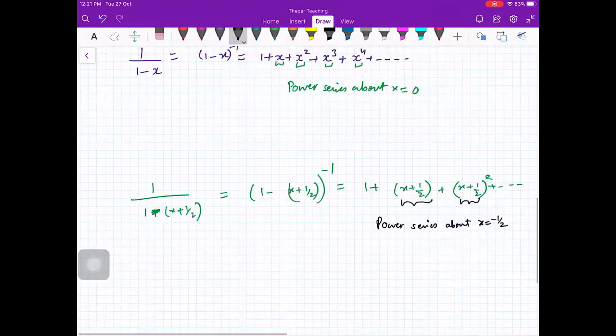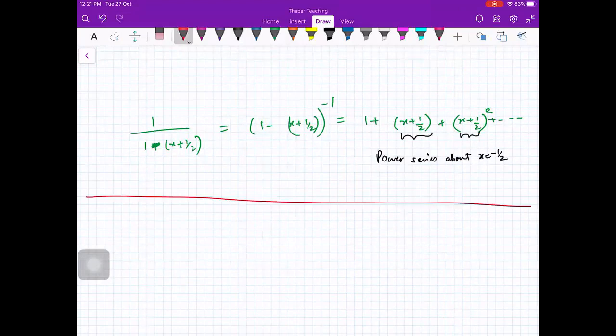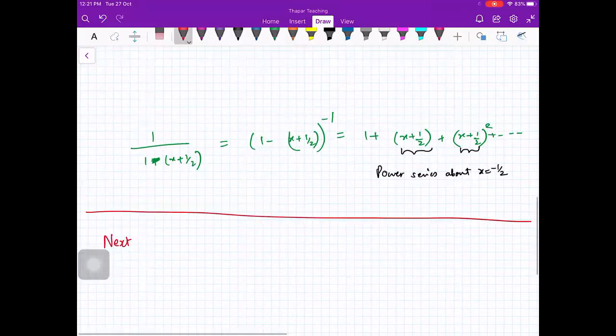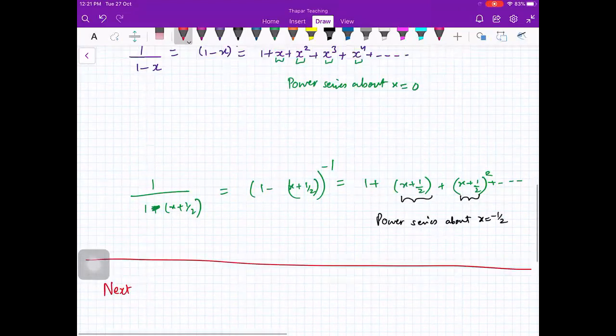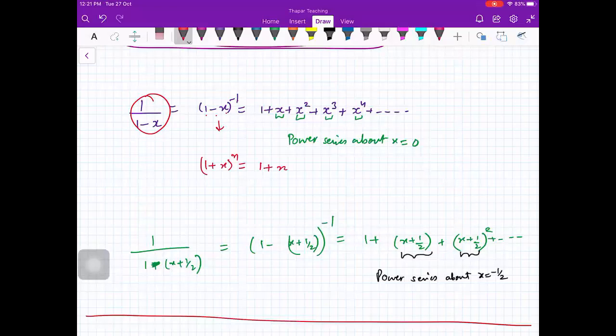Okay. So now the next question is, how did you expand 1 by 1 minus x? This is just a power series, beta. I am writing it as 1 minus x raised to power minus 1. You must have studied the binomial series: 1 plus x raised to power n is 1 plus nx plus n into n minus 1 by 2 factorial x square and so on. That is just the binomial series. Is that okay?